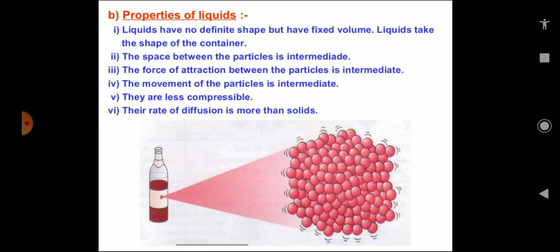Especially the oxygen and the carbon dioxide, which are essential for the survival of aquatic animals and plants. They use this dissolved oxygen for their survival. The oxygen which is present in the atmosphere gets diffused into the sea water or the river or any of the water bodies. The aquatic plants and animals which are present inside it take up this dissolved oxygen through a specific system. Animals have gills, and plants also take the dissolved oxygen for their survival. So this diffusion process is very important for aquatic life also.